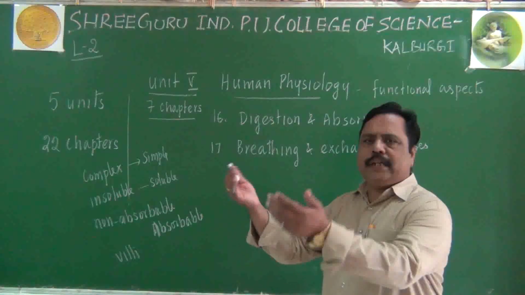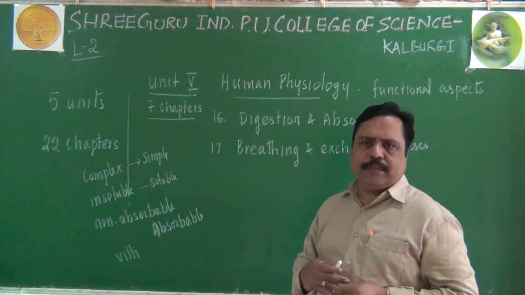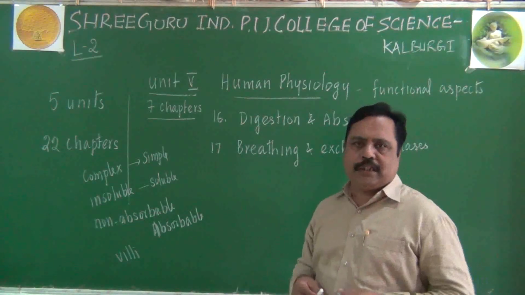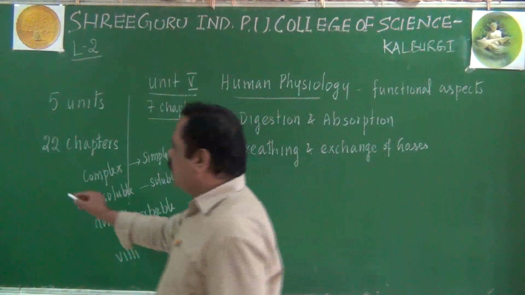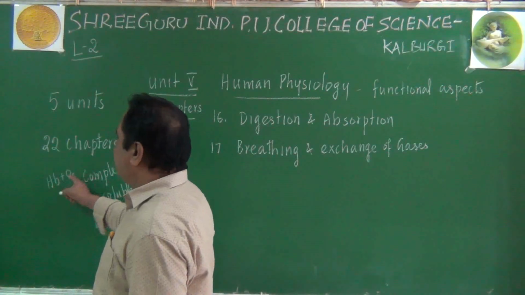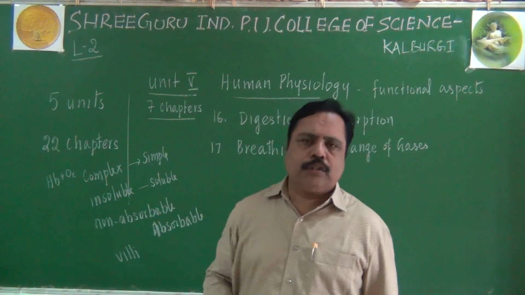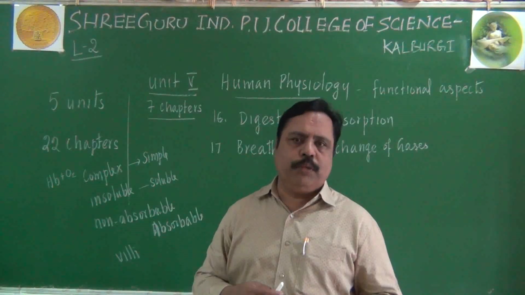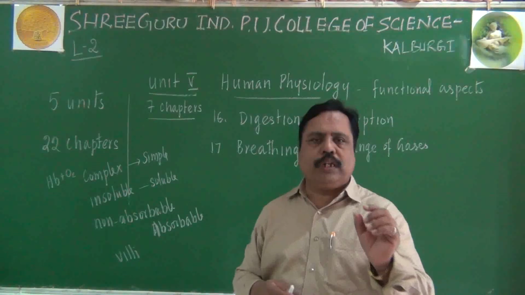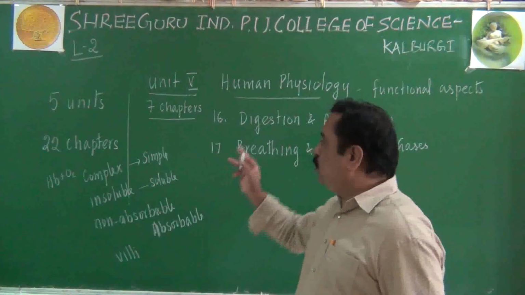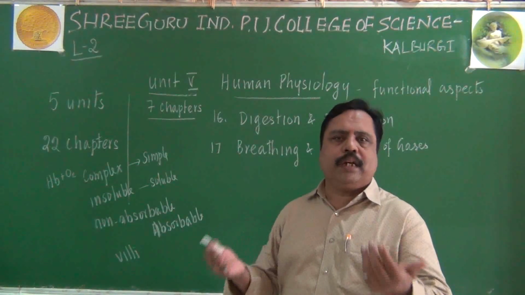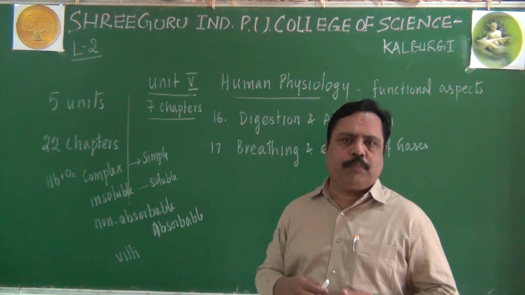During breathing, we take the atmospheric air inside, and from the atmospheric air we take only the oxygen. You know, in our blood we contain hemoglobin. That hemoglobin has an affinity towards oxygen, so that it becomes oxyhemoglobin, and that oxygen will be supplied throughout the body through that hemoglobin only. So why do we breathe? It is to supply oxygen to various parts of our body.